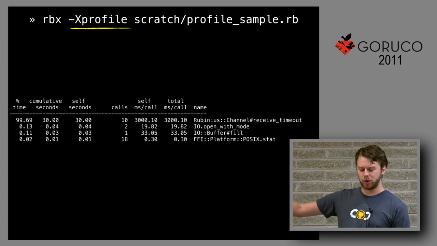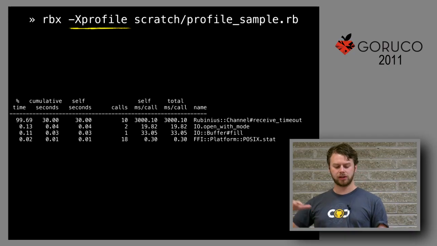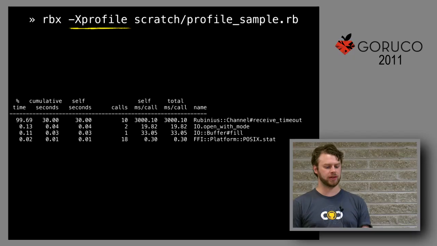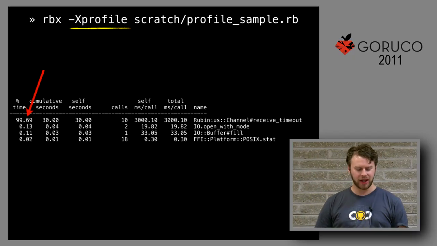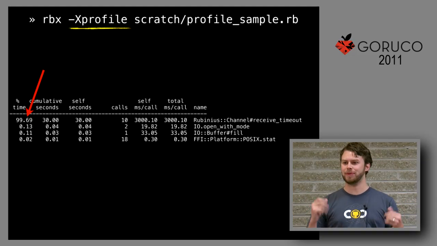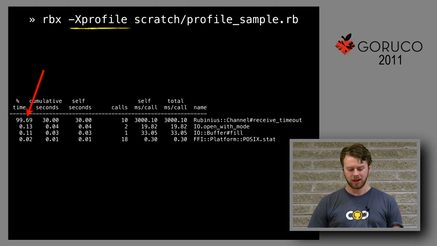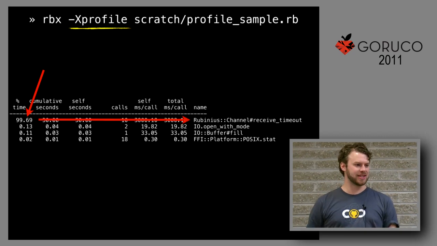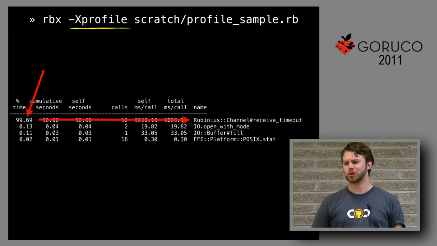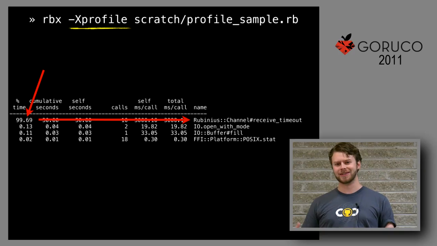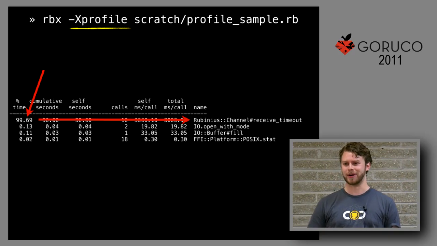Okay, so you'll run your code and you'll get this output. And this is a report that Rubinius generated of what happened while running this code. And we can see right off the bat that, holy cow, this one thing in our program we spent 99% of it inside that one thing. And additionally, we can look off to the right-hand side and see that it's in some internal Rubinius thing. So you're sort of like, oh, that's a bummer. Maybe it's a Rubinius bug. So you might file this as a Rubinius bug. Hey, this thing, I don't know what it is, but it's super slow, man. You got to fix this. And I won't lie, I've gotten that bug before.